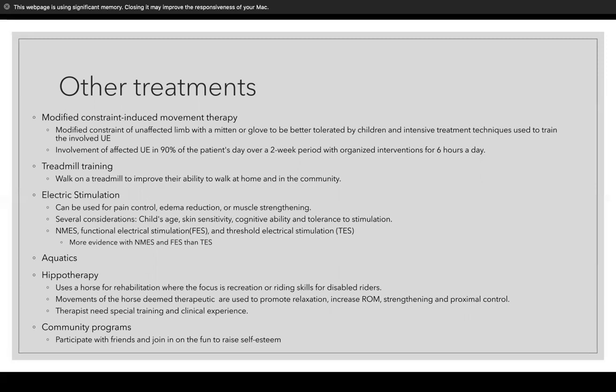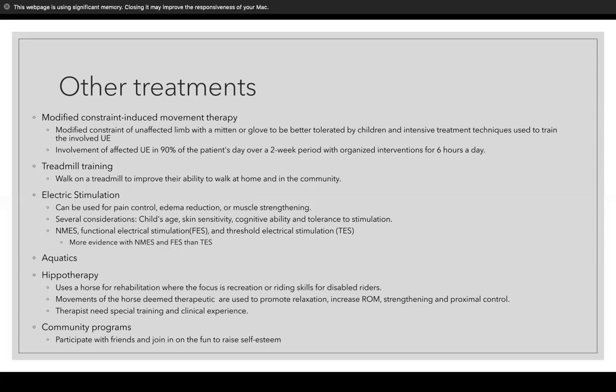Treadmill training: they walk on the treadmill to improve their ability to walk at home and in the community. Electrical stimulation can be used for different purposes, either pain control, edema, or muscle strengthening, but there are considerations we have to take into play here: the child's age, skin sensitivity, cognitive ability, and tolerance to stimulation have to be considered when deciding whether to use this as a treatment.